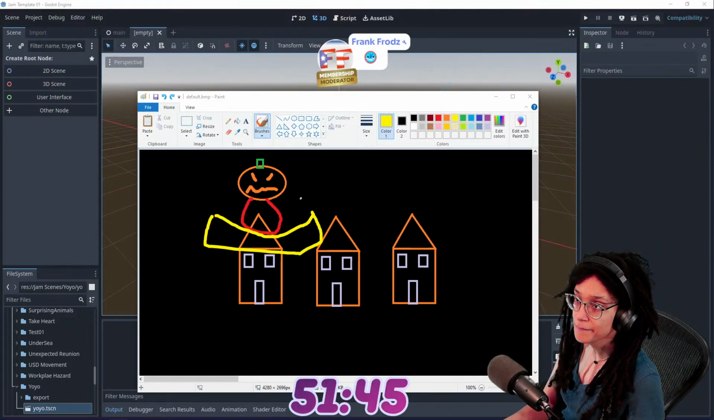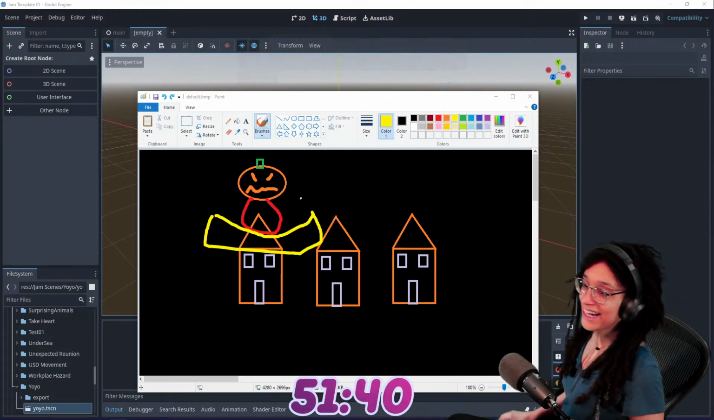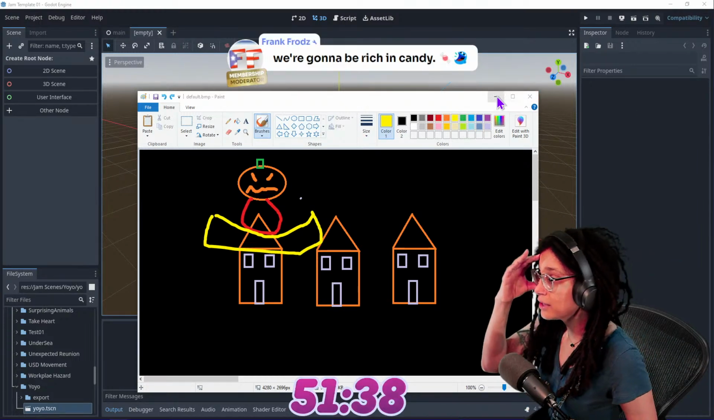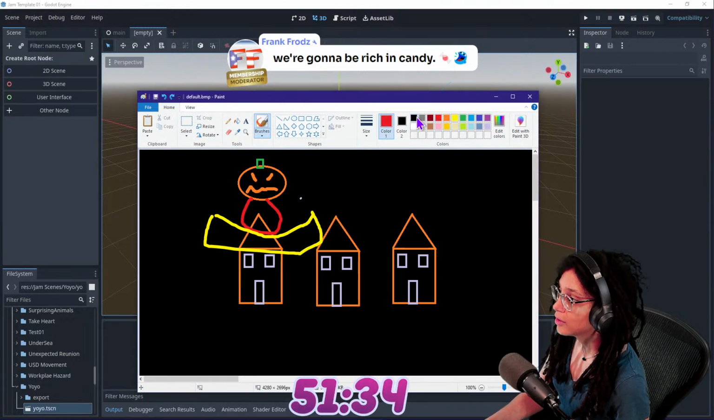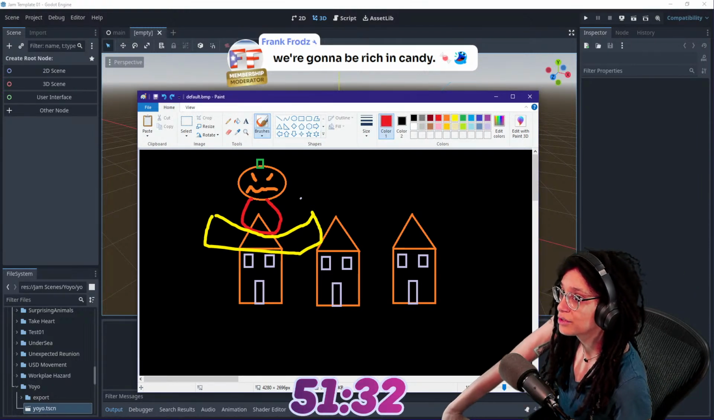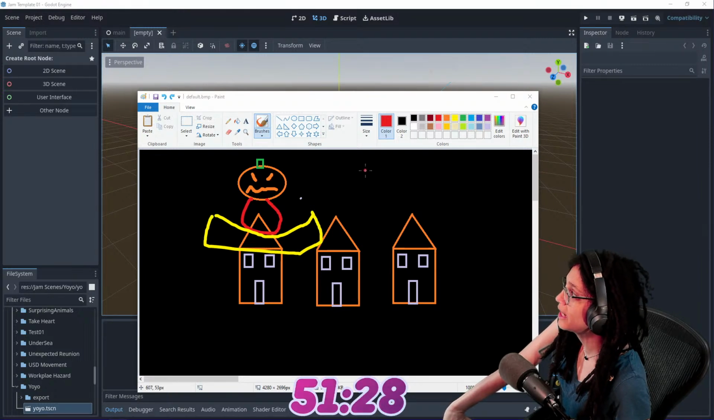Halloween is the topic. All right. Frank says it's definitely going to be easy. We're going to be rich in candy. I don't even know what the candy's going to look like. I guess I should make a candy model as well. Oh my God. What's the candy going to look like? Those wrappers are really hard to make. What does candy look like anyway?